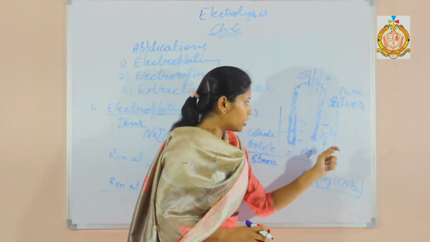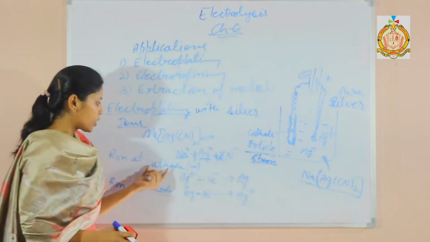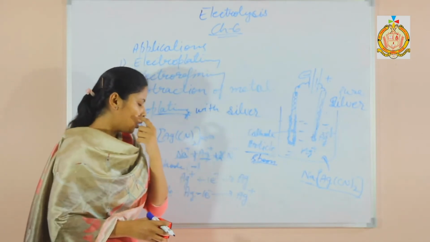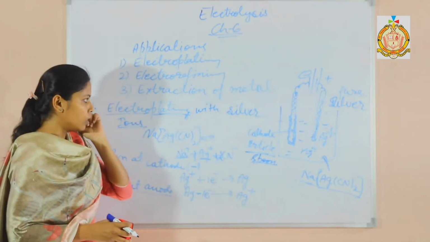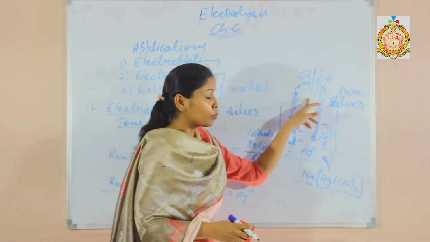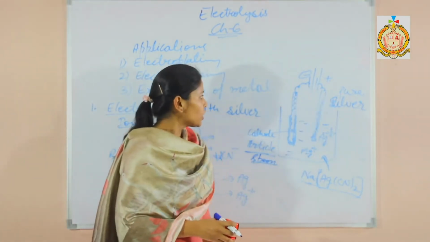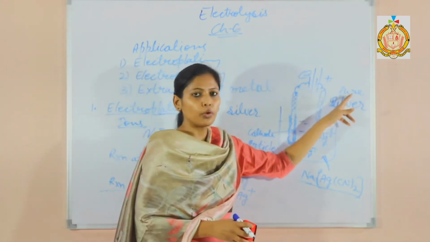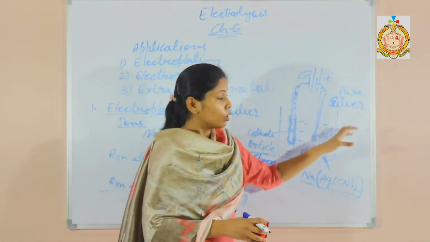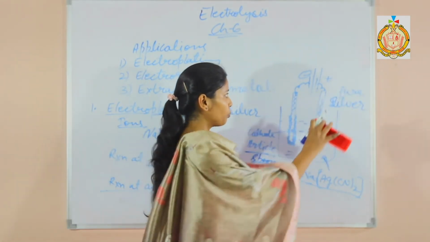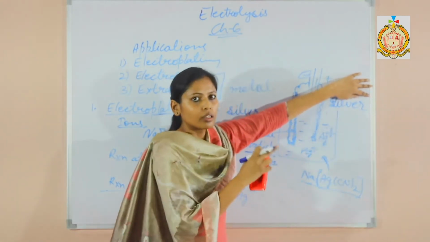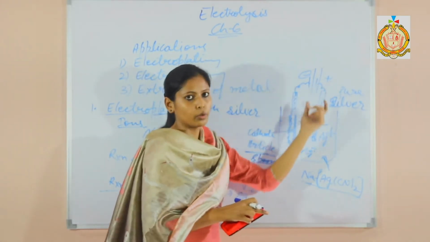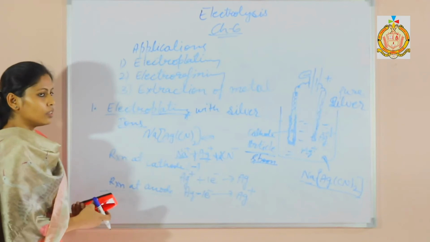Now a question is asked like, write the reaction at the cathode in the electroplating with silver. Or another type of question is, name the cathode and anode. So which cathode? For the cathode you will say the article given, and for the anode you can write pure silver metal rod. Don't escape this one, the word pure. If you write only silver, then the answer will be wrong. So the answer is pure silver metal is used as an anode. This is all about electroplating with silver.